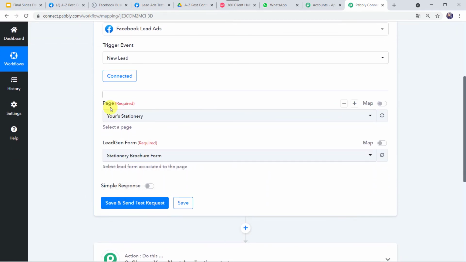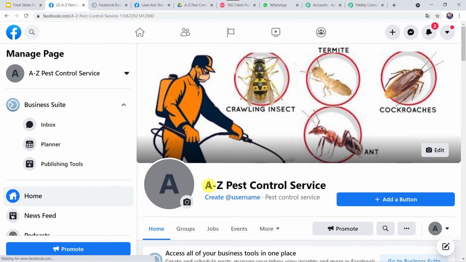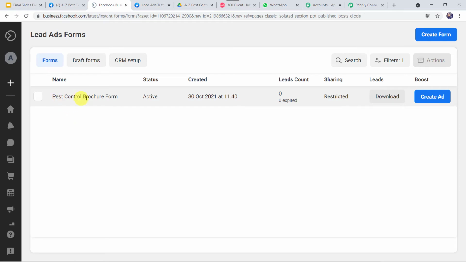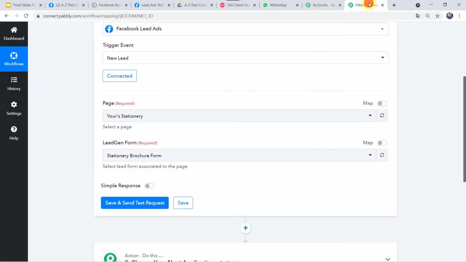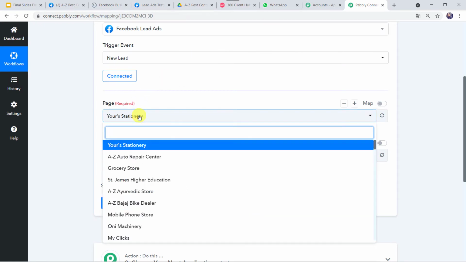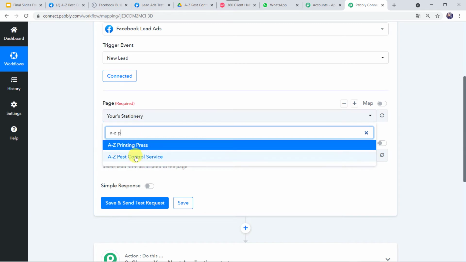Now here we have to select the page that we have created on Facebook account and we have to select the lead generation form that we have attached on this particular page. So I'll just take you to my Facebook page. This is my Facebook page, A to Z Pest Control Service, and this is the Facebook lead ad form, that is Pest Control Brochure form. So we have to select both these in Pabbly Connect. Let us select the page as A to Z Pest Control Service.